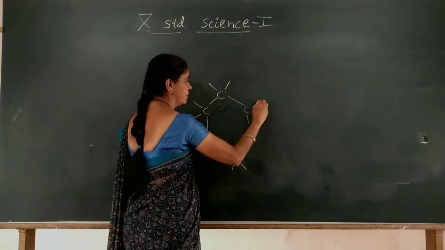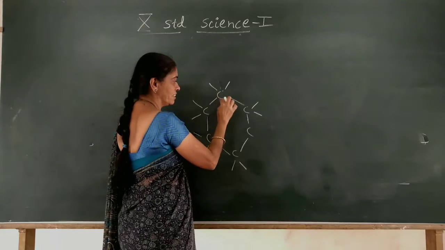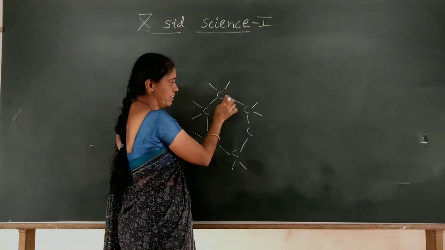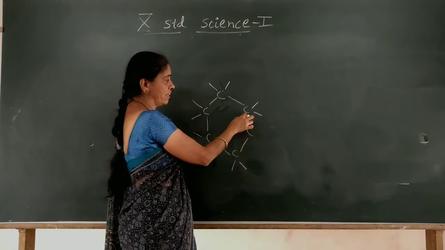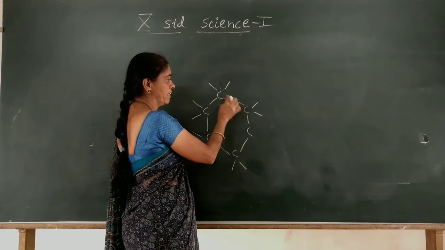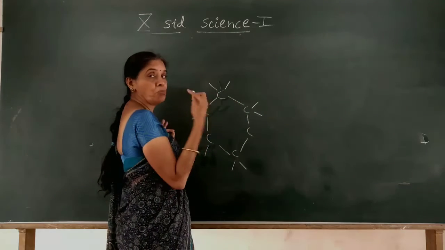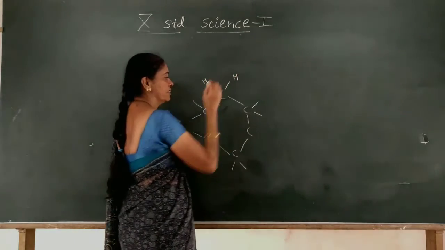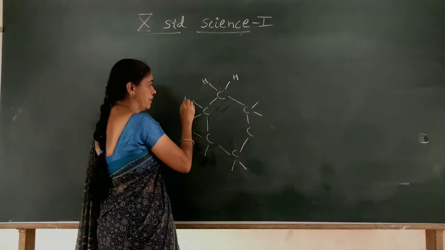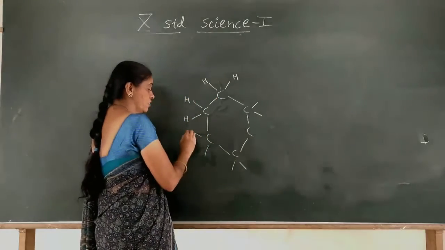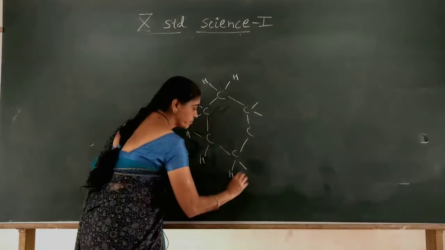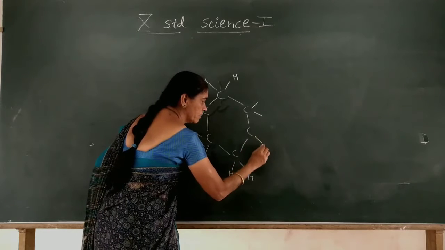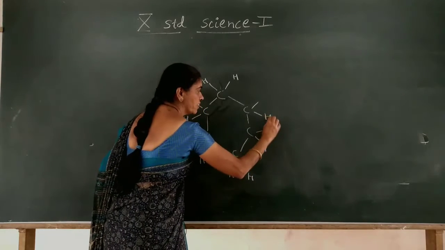Now how to draw it? If you consider this carbon, it will form a single covalent bond with this carbon, and here it will form a single covalent bond with this carbon. So it has 2 bonds completed, but it has tetravalency, so 2 more bonds you have to show. One bond with a hydrogen and the other covalent bond with another hydrogen atom. In the same manner, for all the carbon atoms you have to draw the structure. Here, carbon: 1st bond over, 2nd bond over, 3rd bond and 4th bond.